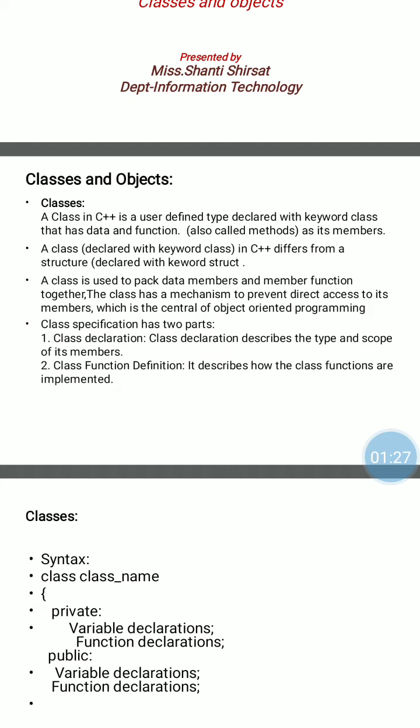Class specification has two parts: class declaration and class function definition. In the class declaration, we declare data members and member functions, and both are in the scope of that class. Function definition means the implementation of the function. The function definition is possible inside the class or also outside the class.